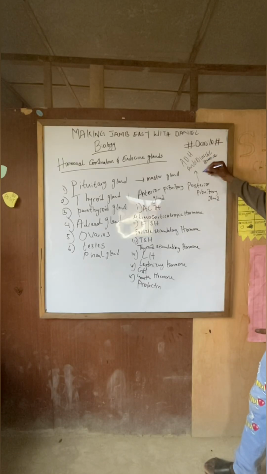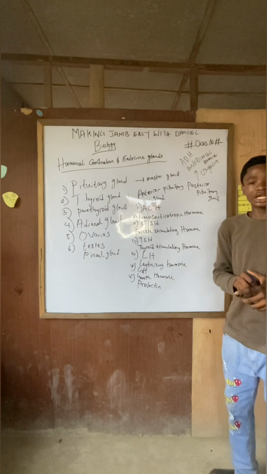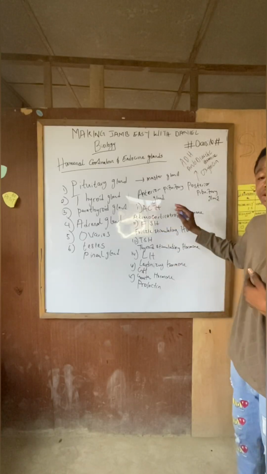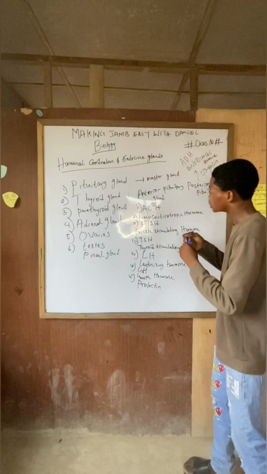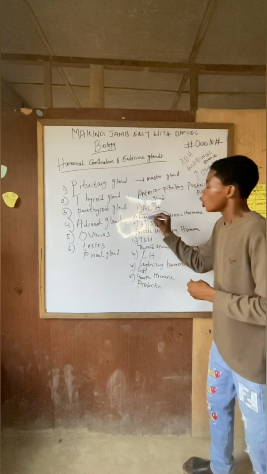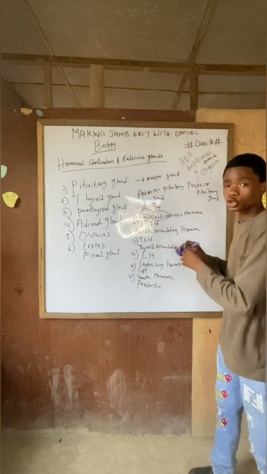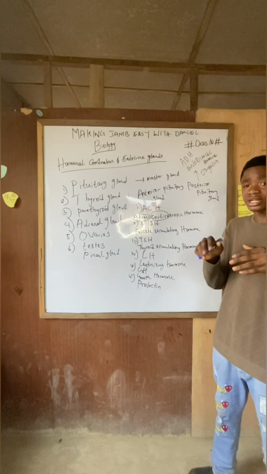Antidiuretic hormone. And we have the second one, which is what? The oxytocin. And let me explain. The ACTH, that is the adrenocorticotropic hormone. If you look at it, this keyword here, cortico, and this adreno, will make us know the function. You know, biology is very simple, JAMB is very simple, examinations are very simple. Just have to learn it the right way.